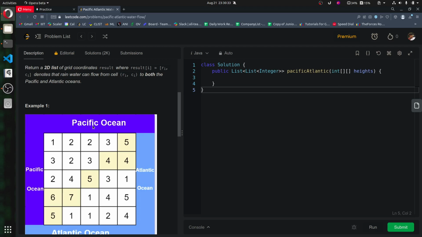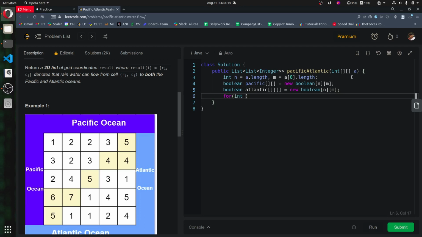Okay, getting an idea, I think I've got it. So initially we will first define the dimensions. Now we will maintain two Boolean matrices, Boolean Pacific of dimension n cross m, and Boolean Atlantic of the same dimension.